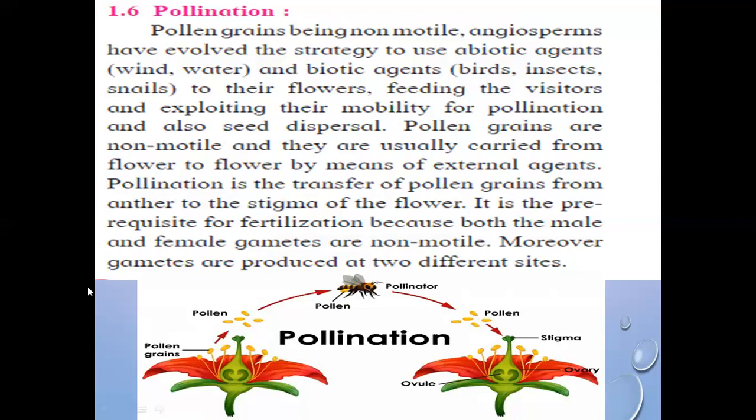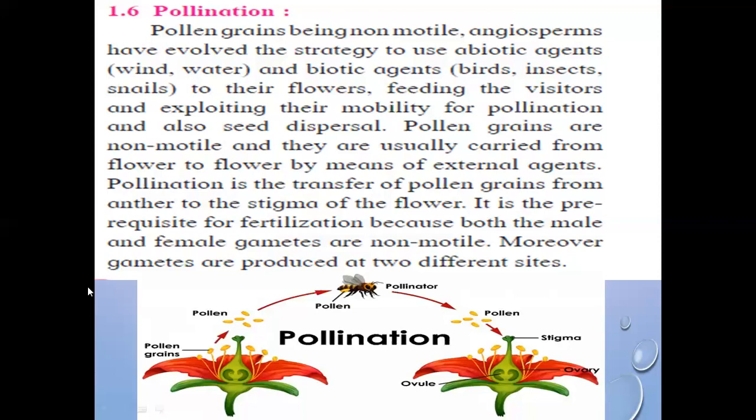To complete the process of fertilization, pollination is important, and without pollination the pollen grains will not move from anther to stigma as they are non-motile. So moreover, gametes are produced at two different sites. Means all the discussion, why all this is there, is because the production of pollen grains and the production of stigma are at two different sites.